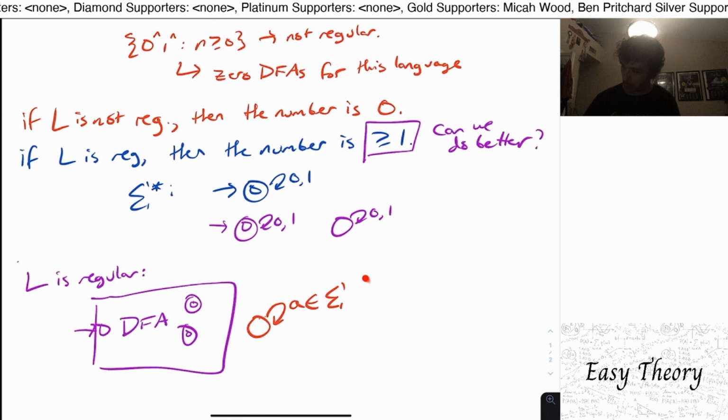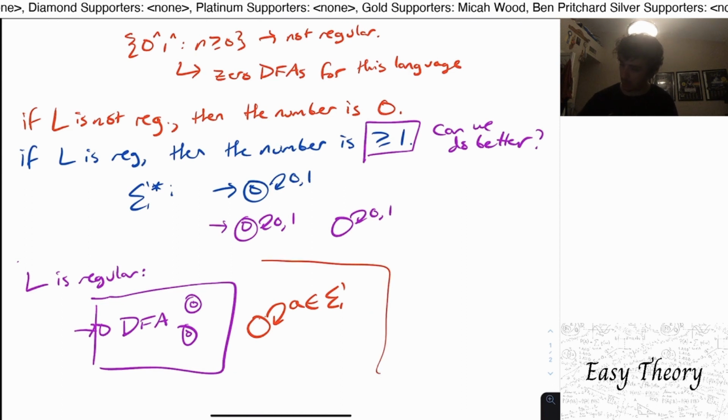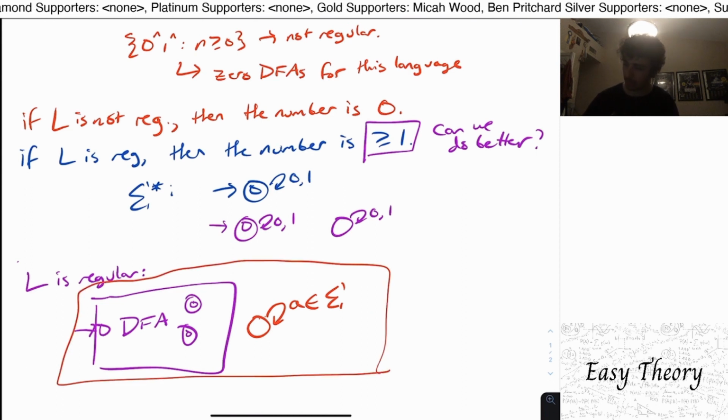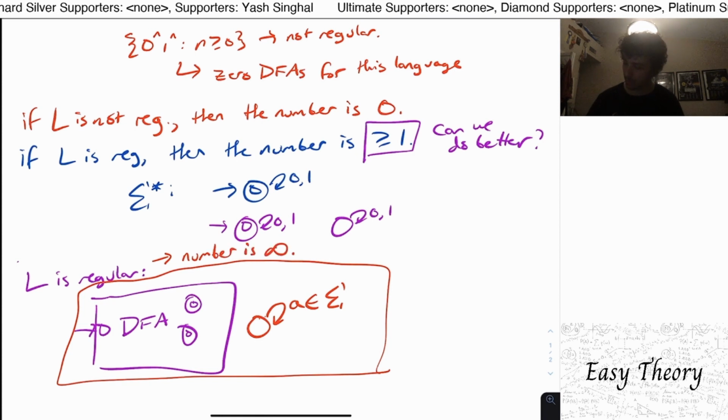If we consider this augmented machine, it accepts exactly the same language that it did before, because this state can't be reached and I didn't modify any of the rest of the machine. So this DFA also accepts language L. So we can conclude that we can make infinitely many DFAs for L. So if L is regular, then the number is infinity.